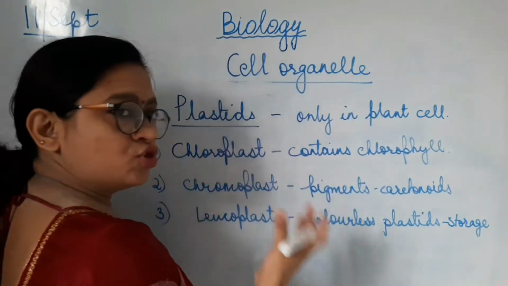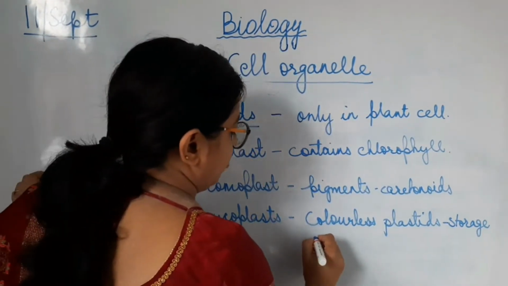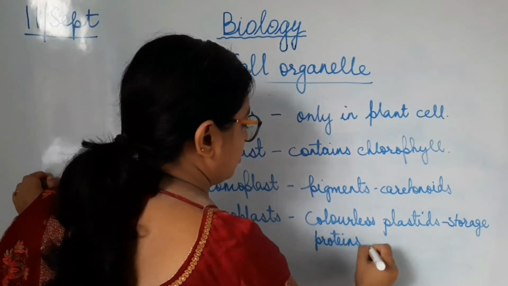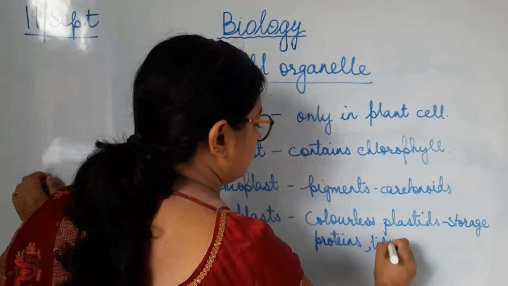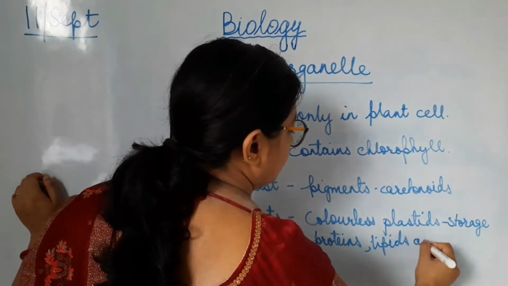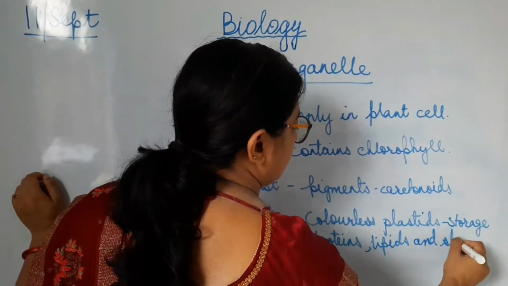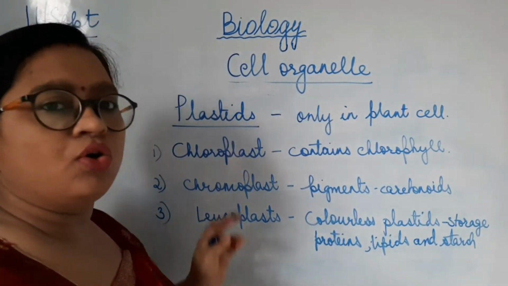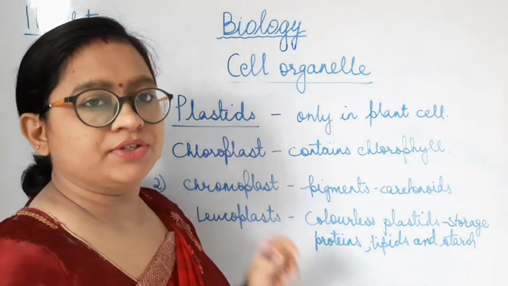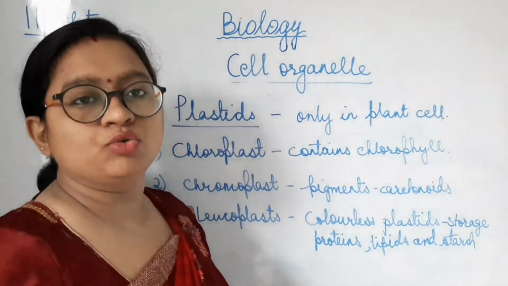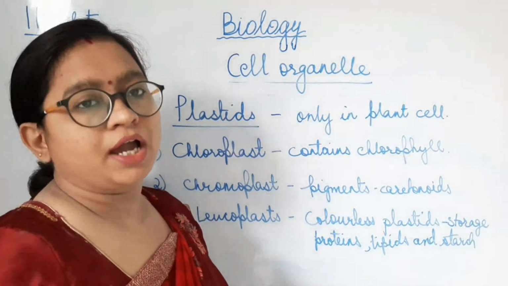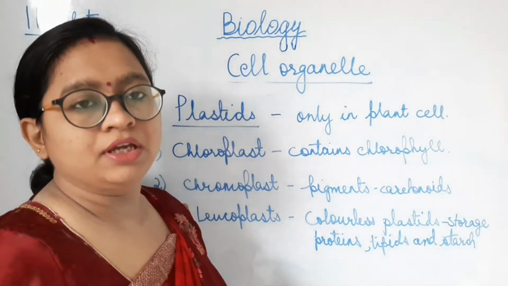What kind of things are stored in it? Proteins, lipids, and starch are stored in leucoplast. So, three different types of plastids are there. I am again reminding you that plastid is that cell organelle which is found only in plant cells, and no animal cell has plastid.